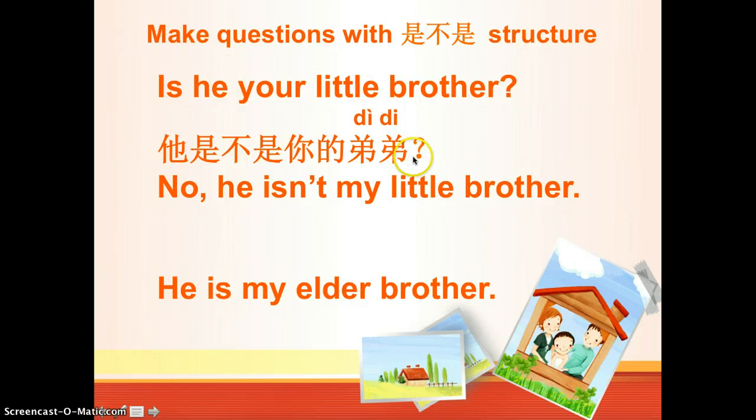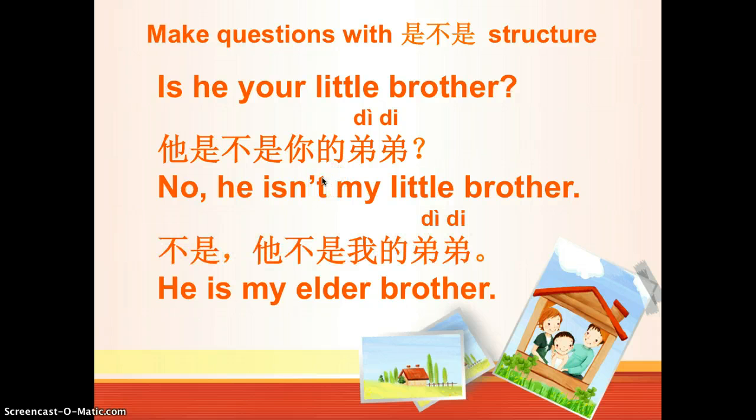Pay attention to here. We learned ma before, so the sentence can be 他是你的弟弟吗? Right? Or 他是不是你的弟弟? So when you use 是不是, you don't have ma at the end. Here is the point. So if the answer is no, 不, 他不是我的弟弟. He's not my little brother. Or he is my elder brother. 他是我的哥哥. So here is the complete answer for this question. If your answer is no, he's not my little brother. He's my older brother or elder brother.